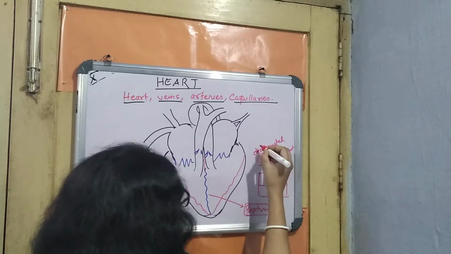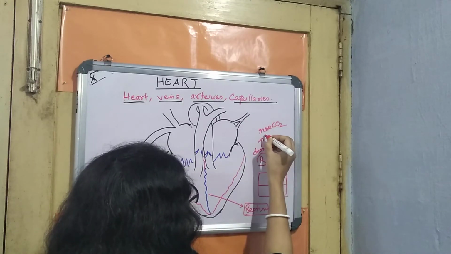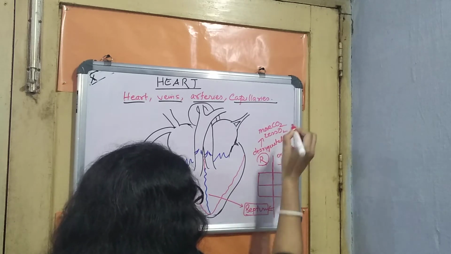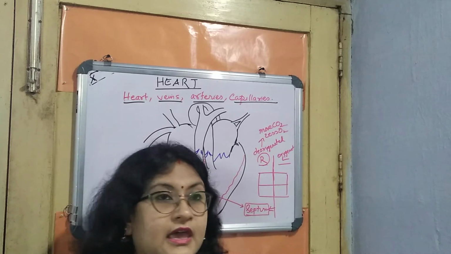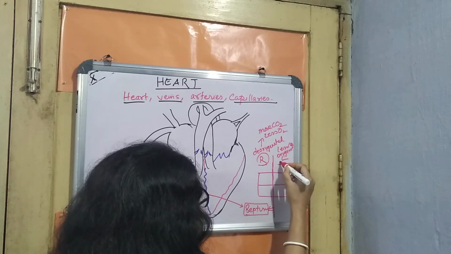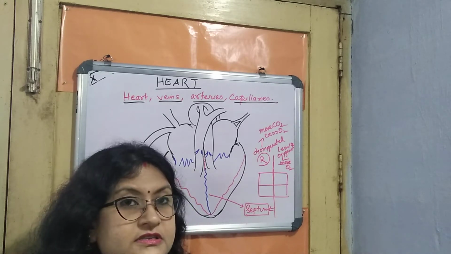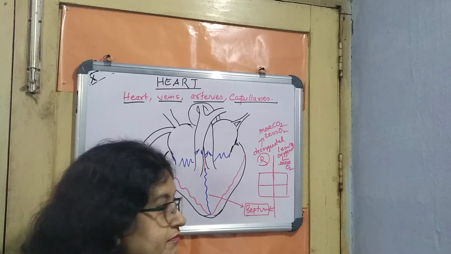In the deoxygenated blood, more carbon dioxide is present and less oxygen. In the oxygenated blood, less carbon dioxide is present and more oxygen. This is just the basic difference. We can also understand it from its name.